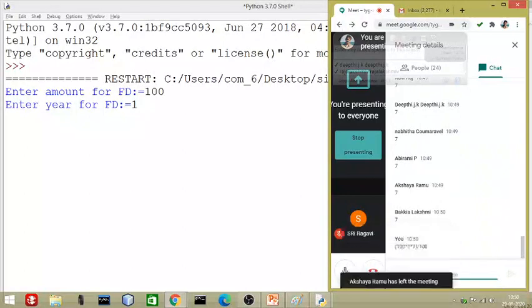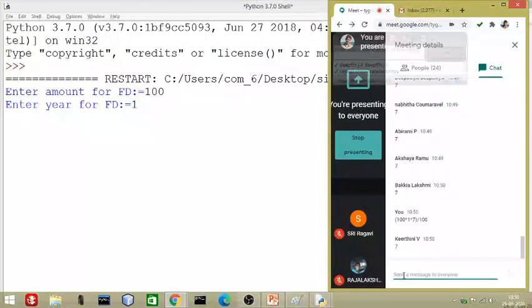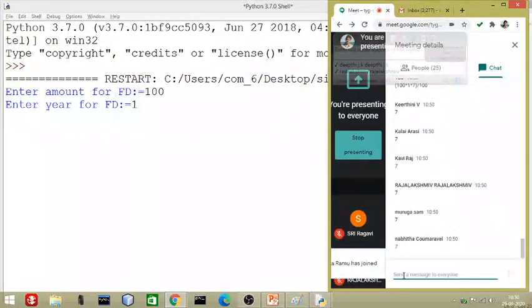Tell me the answer. 100 multiplied by 1 year, multiplied by 7 interest rate and divided by 100. What is the answer? So 7 rupees. If you deposit 100 rupees for 1 year, your bank will give you 107 rupees back. Did you understand this?